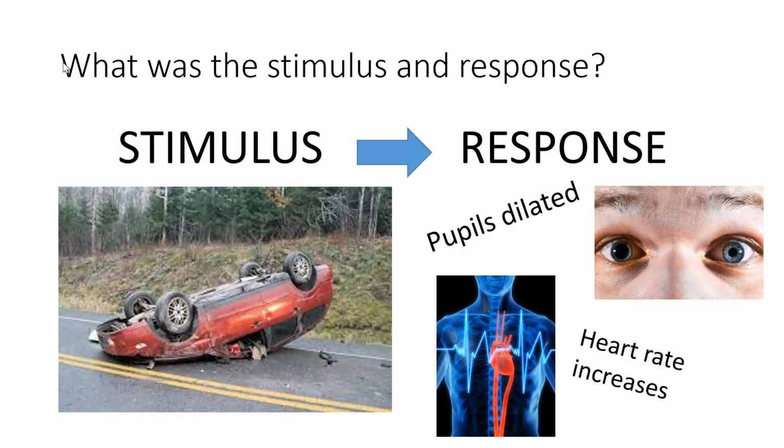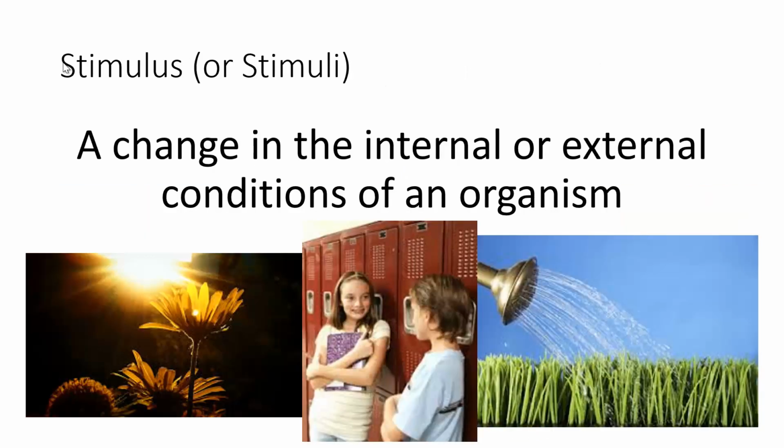We're going to take a look today at some stimuli and response in both plants and animals. So a stimulus, or stimuli for plural, is a change in the internal or external conditions of an organism. So it's everything from a plant like a sunflower leaning towards the light. In this case, the sunlight would be the stimulus, and the plant leaning towards the light would be the response.